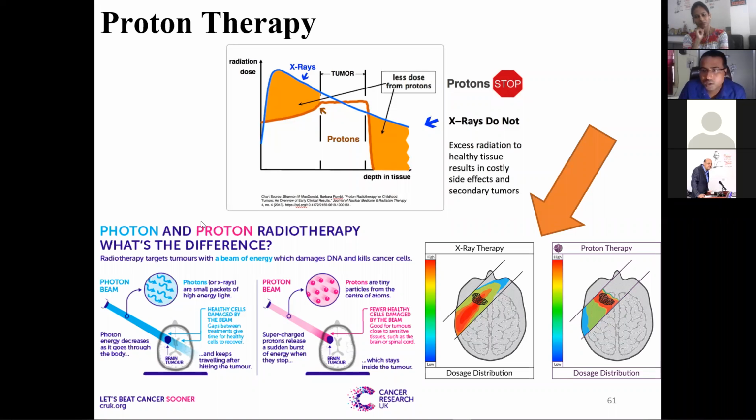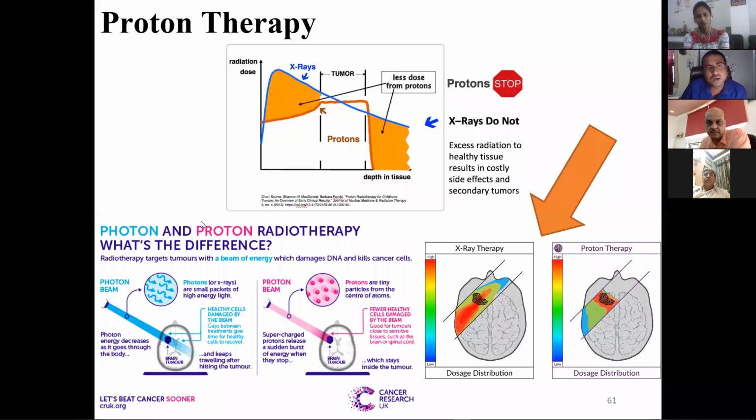If you look at gamma, when it enters the body, the dose is maximum there. You can see here the dose is maximum. We have to calculate in such a way that the tumor is in this place. But when the tumor is over, the dose still continues to come. Suppose a person has breast cancer; the dose will not stop there. It will go and interact with the normal tissues of the lung, heart, and other organs behind it. Because of that, it is not suitable.